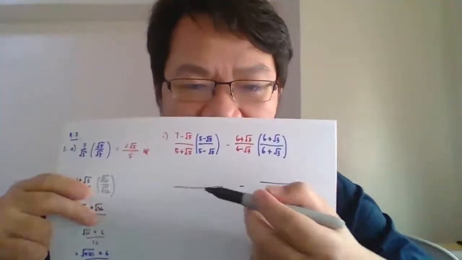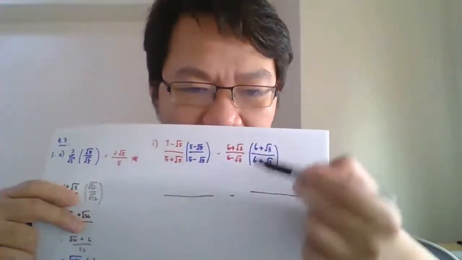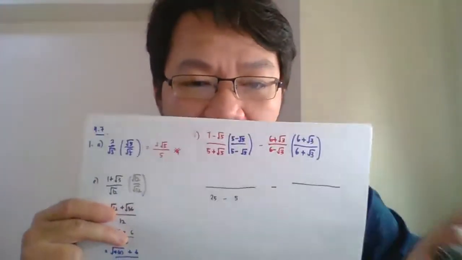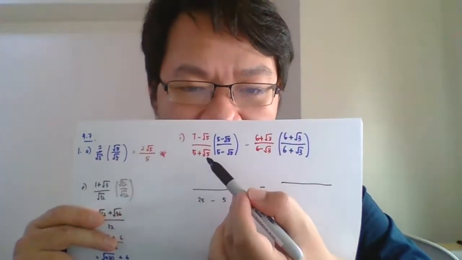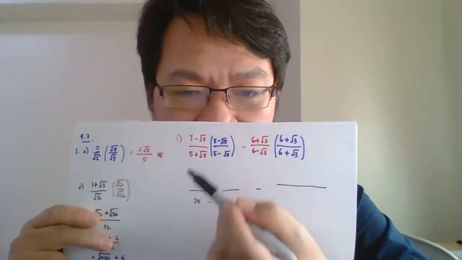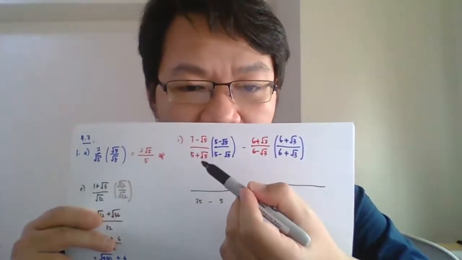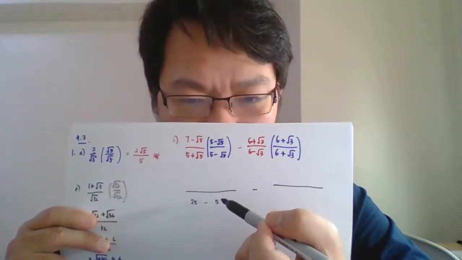I draw two lines like this. This one for this one and minus this one will be here. I do the bottom first. So 5 plus square root 5 times 5 minus square root 5 is similar to (a plus b)(a minus b). Actually, it becomes a squared minus b squared. So it will become 25 minus 5 here. This one is a, this one is b, right? A squared is 25, minus your formula, and then square root 5 squared will become 5.